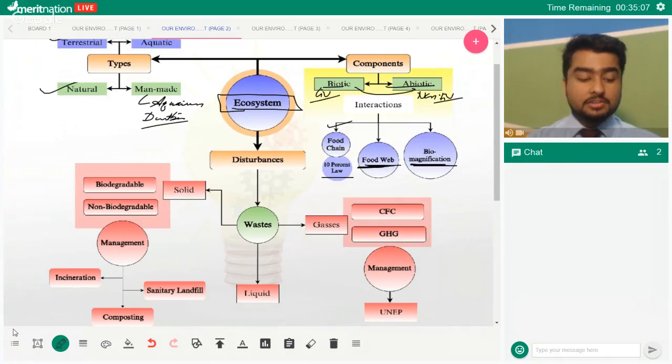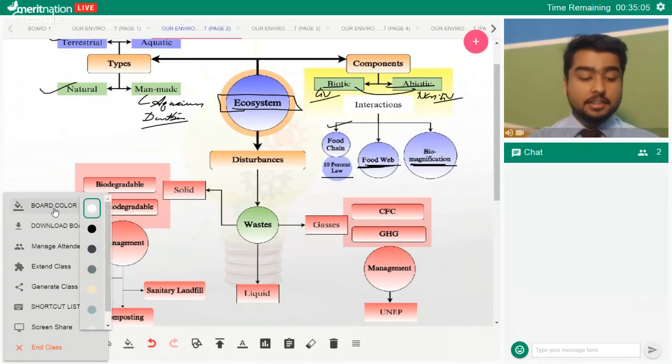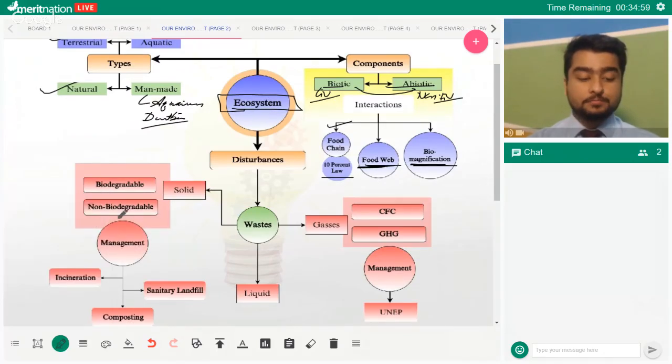Here, one distinction is to be made, and that is the difference between biomagnification and bioaccumulation. Now, bioaccumulation is increase in concentration in one organism. For example, if there is too much mercury in the water, the fishes will start accumulating mercury in themselves. That is bioaccumulation. It's in one organism.